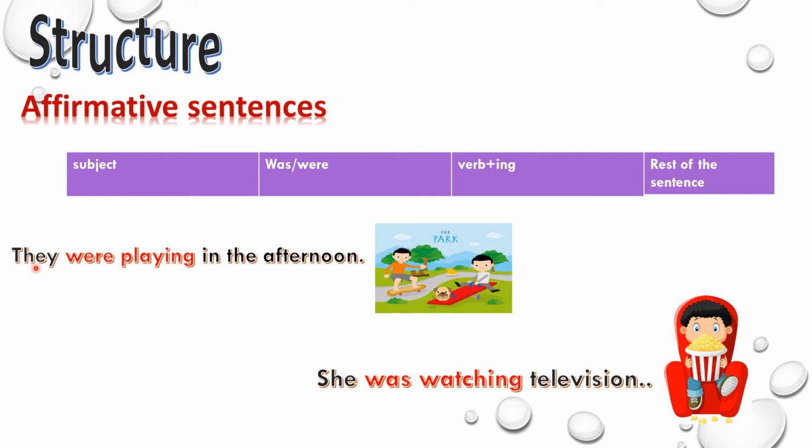They were playing in the afternoon. So they is your subject. Were is your auxiliary verb. Then playing, verb plus ing. Play is your verb plus ing, and the rest of the sentence.